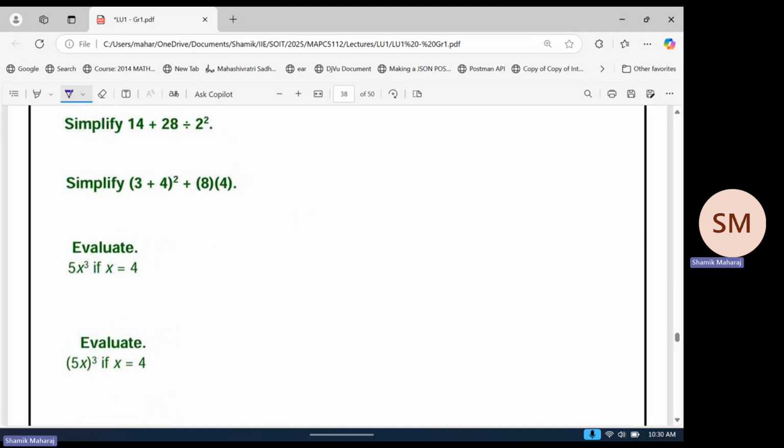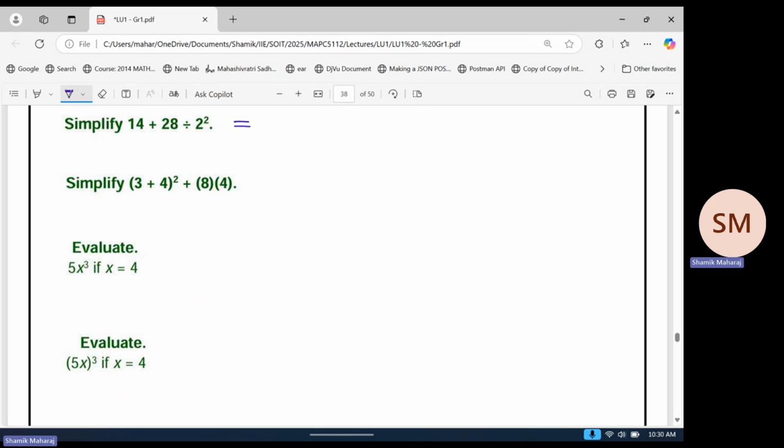I'll start with the first one. 14 plus 28 divided by 2 squared. Do you guys want a few minutes to try it before I do it? Okay, we can do it together if you guys want. Just watch me. I'll pretend I know absolutely nothing. You guys tell me what to do, so it's like you guys are doing it and I'm just watching.